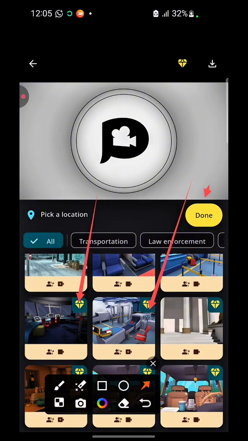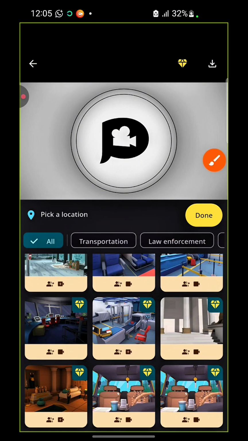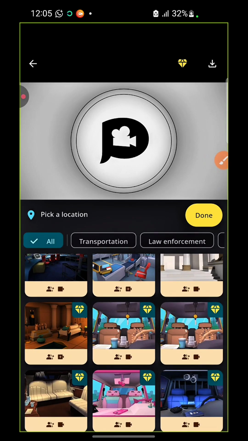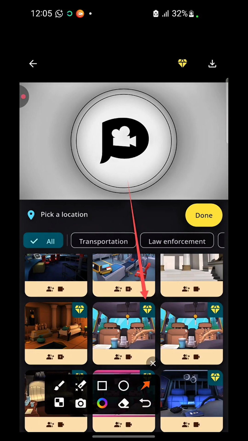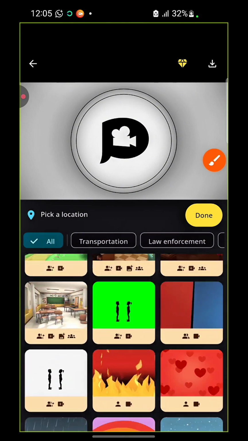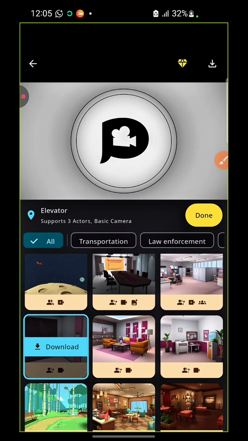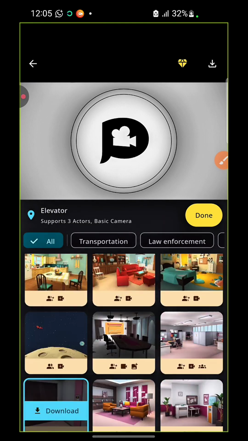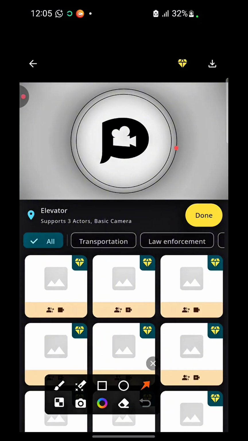Now this signifies that you cannot use these ones because they are premium, which means you have to pay for the application to be able to use all these ones that have this stuff on them, right? But when we scroll up, you can see all these other ones don't have anything on them, so you can basically use them for free.